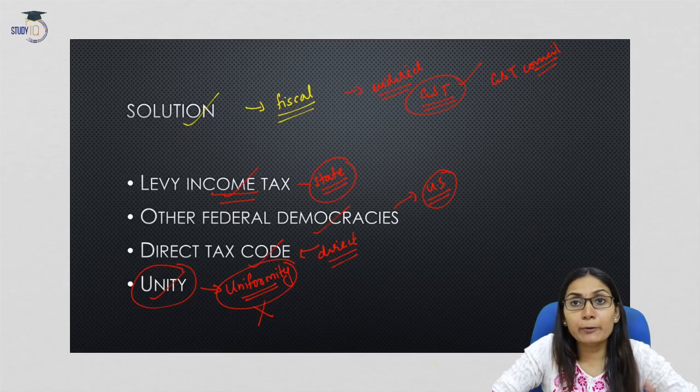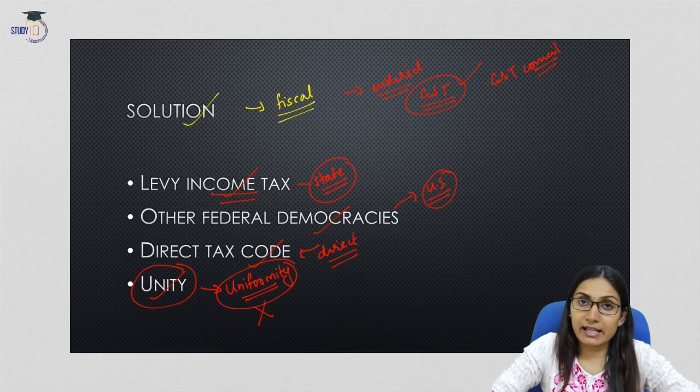Now the center is trying to bring uniformity everywhere, but remember, this will not ensure unity. What ensures unity is the cooperation between the states and the center. And this relationship, especially with regard to fiscal federalism, is deteriorating in India day by day.